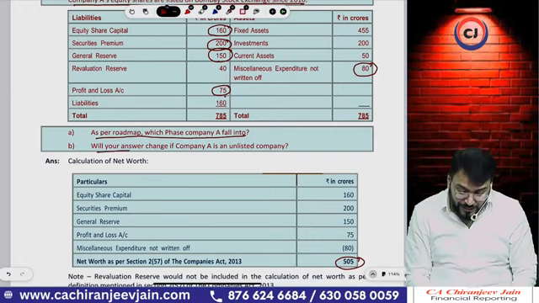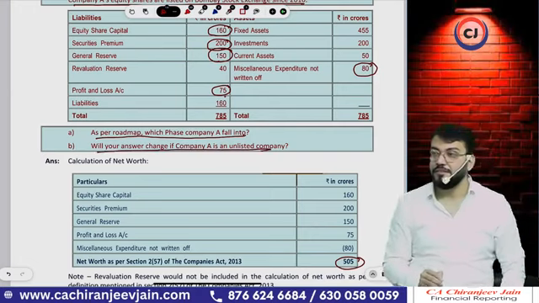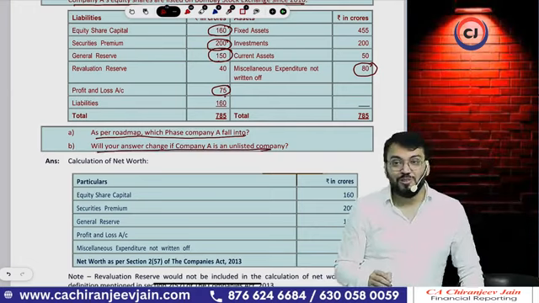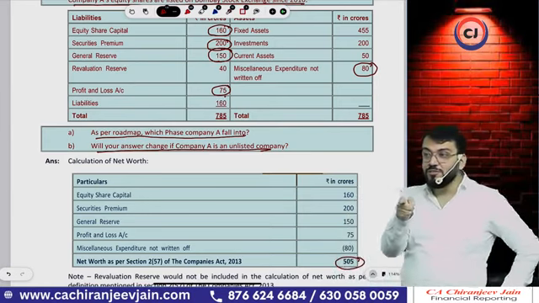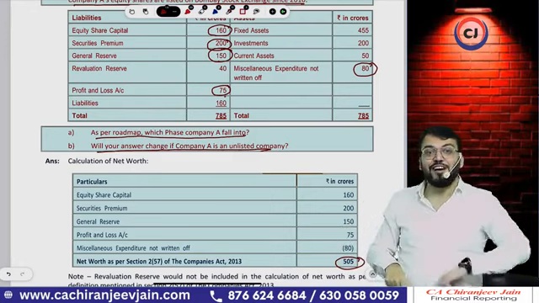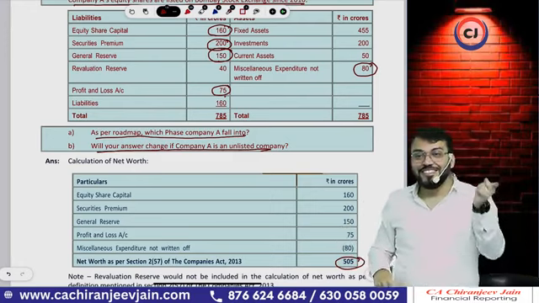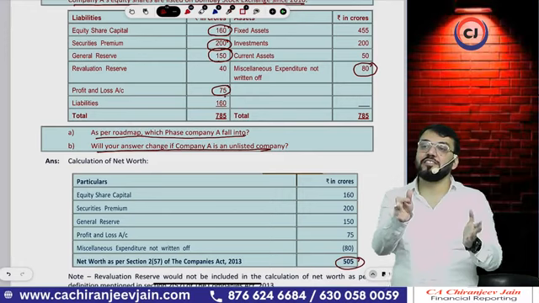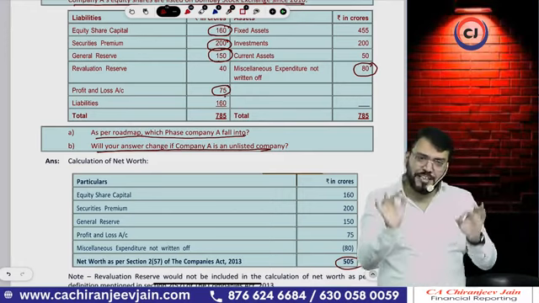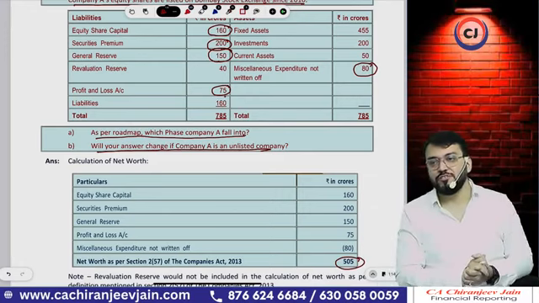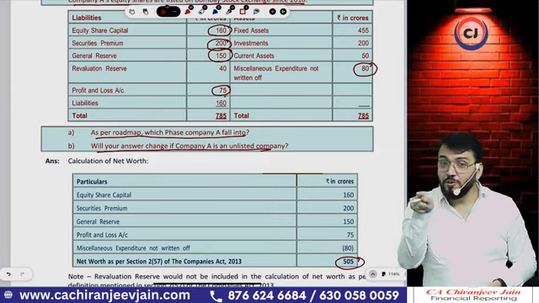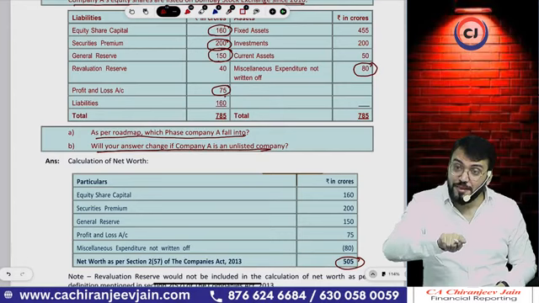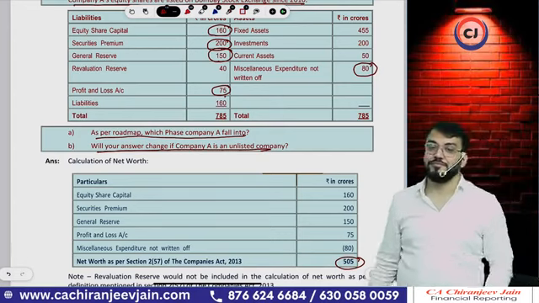One more question. Will your answer change if the company is an unlisted company? No. Dekho, this is the point. Who said phase 2? That is a default mistake. Case 1, phase 1. Case 2, phase 2. And normally this happens. I was expecting phase 2 and you have said phase 2. Here practice is required. Here you will understand that you need to read the concept and read the question also carefully.